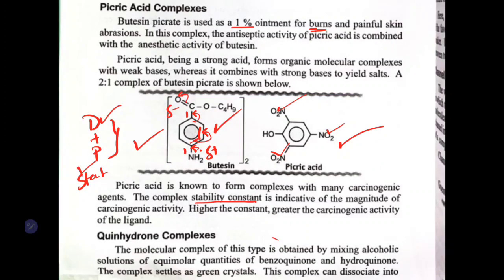If the stability constant is high, it indicates the drug has high carcinogenic activity. If the stability constant of the resultant complex with picric acid is low, it indicates the drug has low carcinogenic activity. So, this is also one important usefulness of picric acid complex.